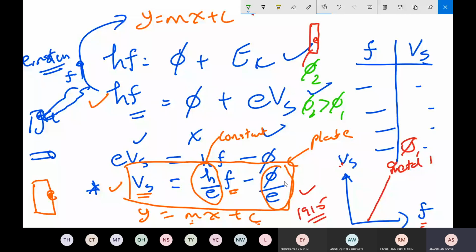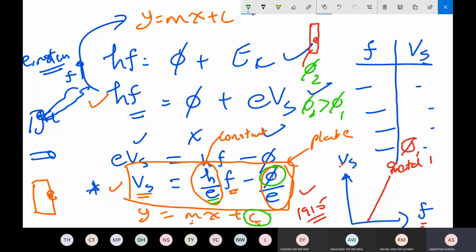Check this formula by Einstein. y equals mx plus c. If the work function changes, what will change? Which value will change? Is the gradient going to change? Yes, the y-intercept is going to change, because only the y-intercept is affected by the work function. The gradient should not change. The gradient is Planck's constant divided by e. Only the work function changes.